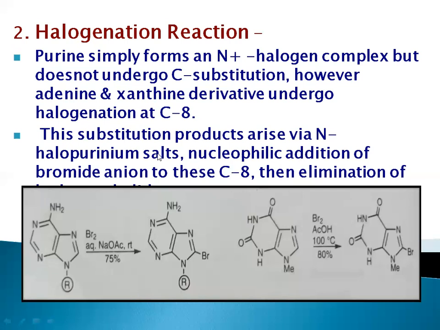Just one thing that we need to remember: in purine, halogenation will take place at a nitrogen, and in adenine and xanthine, the halogenation will take place at the carbon at the 8th position.